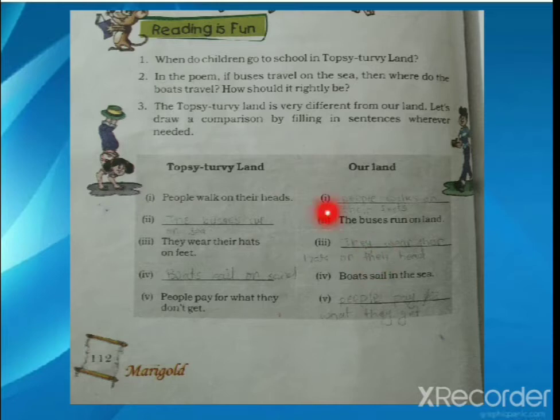Now second point, the buses run on the land. Where do our buses run? On land. Where do their buses run? The buses run on the sea. Just now we saw, right? They wear their hats on feet.